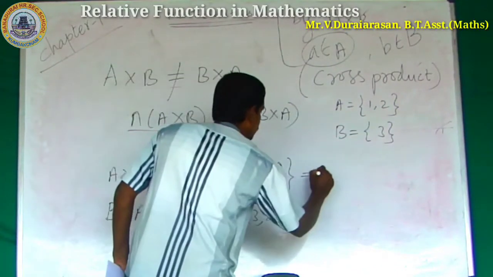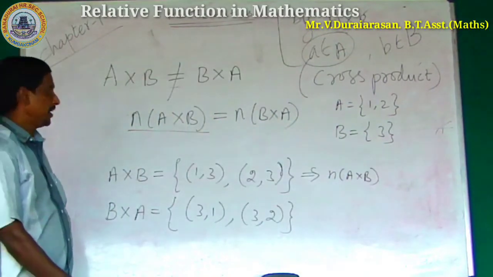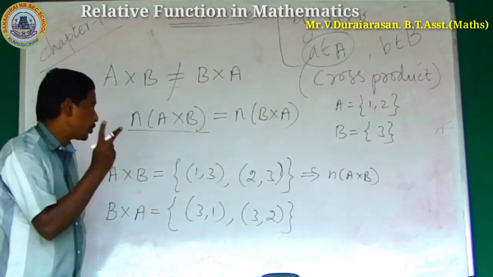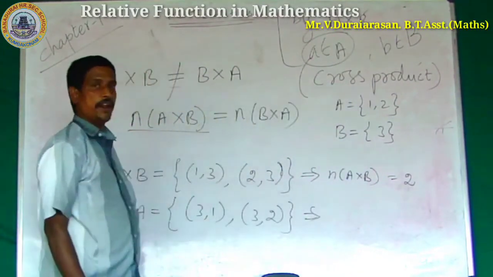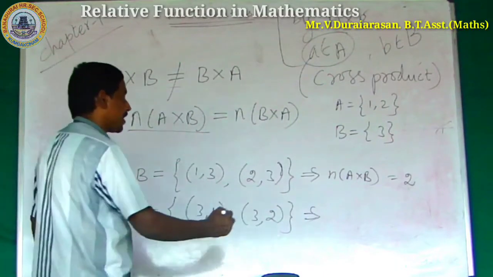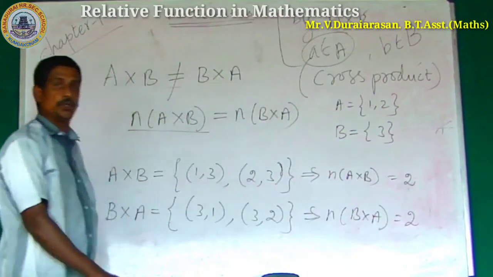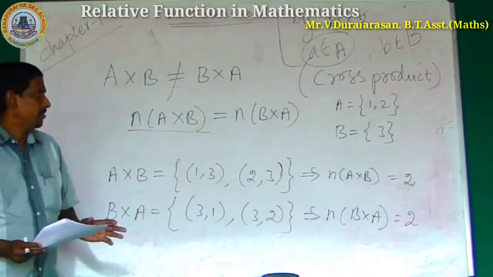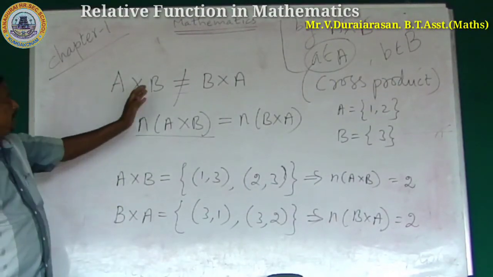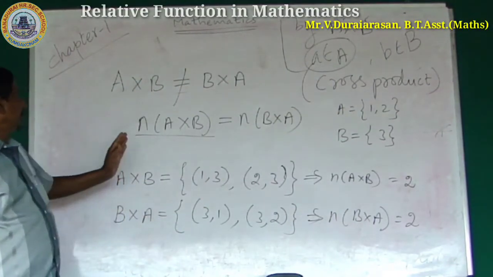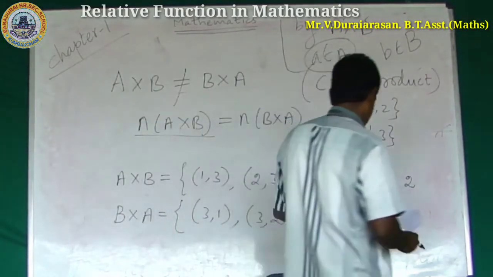To find n of A cross B, how many ordered pairs are there? There are 2 ordered pairs. The other one, the total number of elements in B cross A, n of B cross A, is equal to 2. So, what is the conclusion? Right. A cross B is not equal to B cross A, and n of A cross B is equal to n of B cross A.